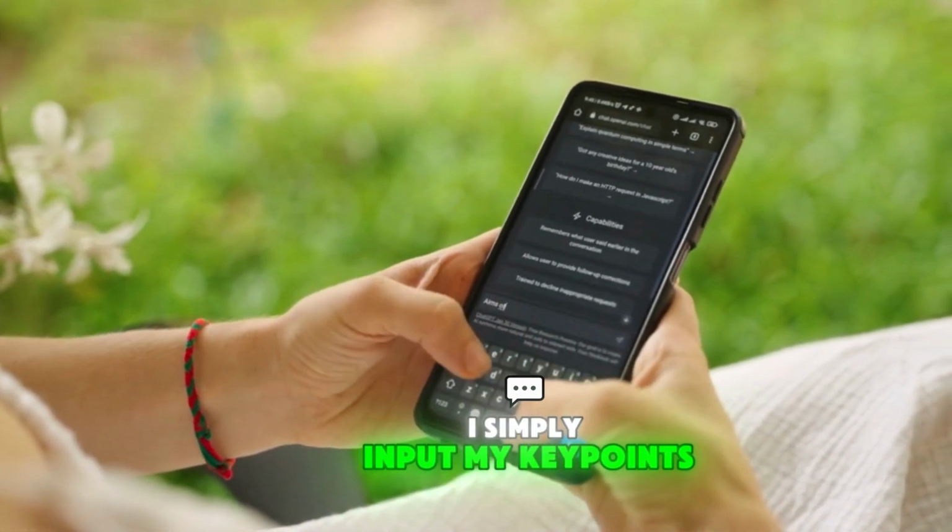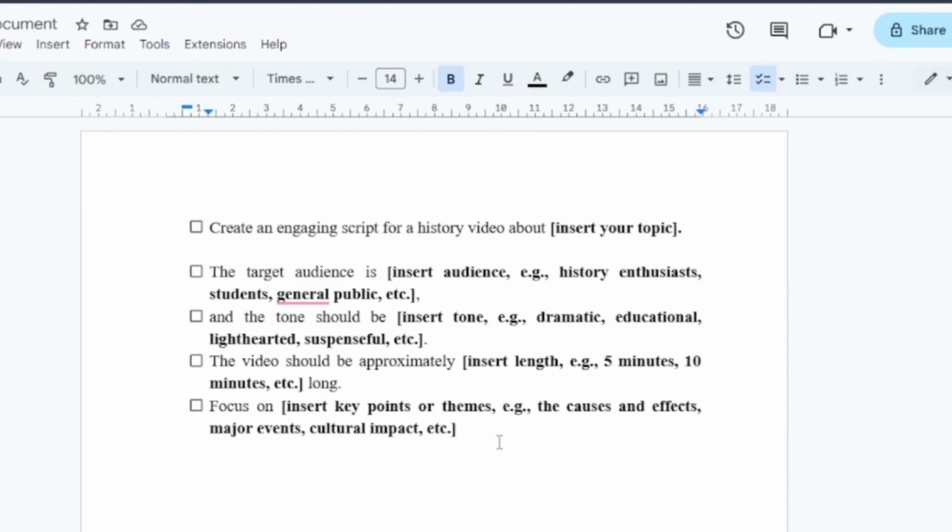I simply input my key points, tell it the tone I'm going for, and ChatGPT helps me piece everything together in a way that flows naturally. It's just like having a writing assistant who never gets tired. I will leave this prompt in the description so that you can also use it if you want to create your videos. So with this prompt, the first thing you want to do is tell the AI to create an engaging script on the specific niche that you have, and here you need to insert a specific topic for that niche.